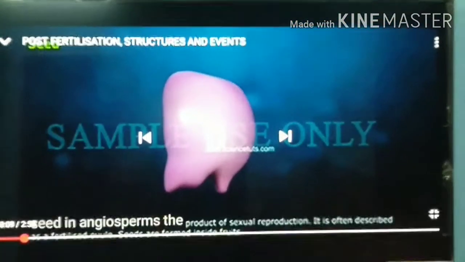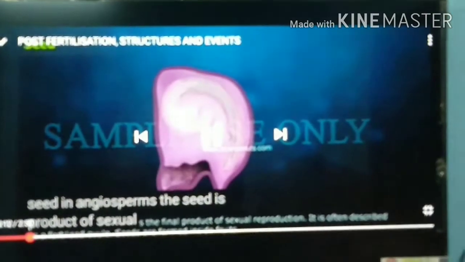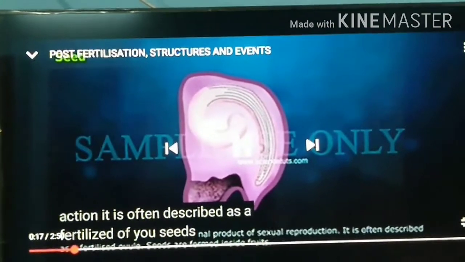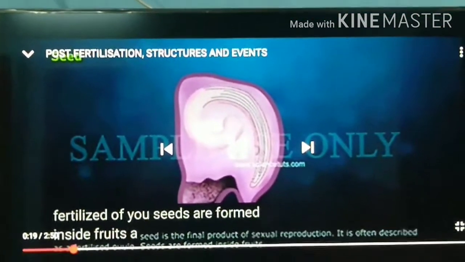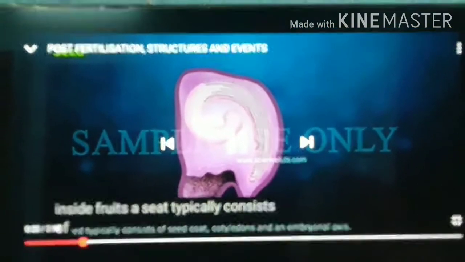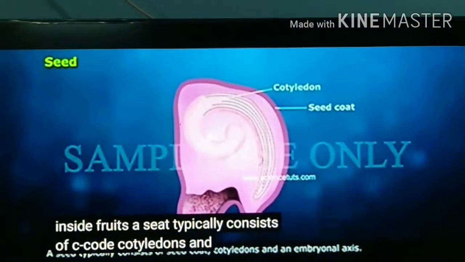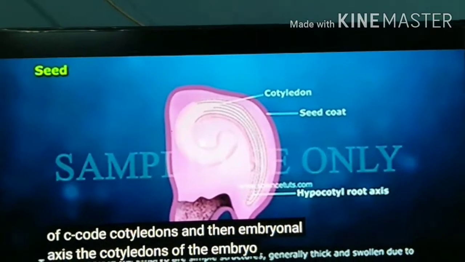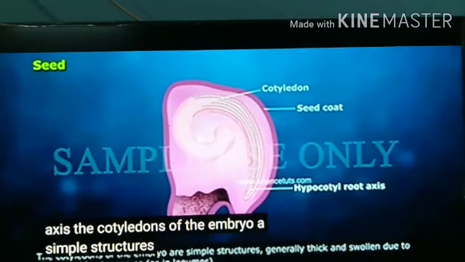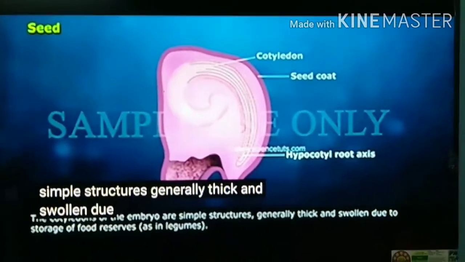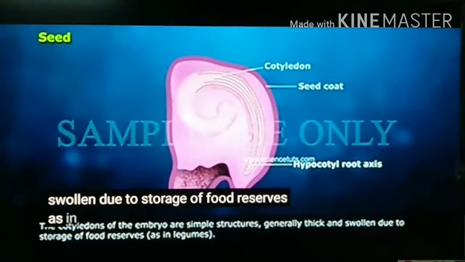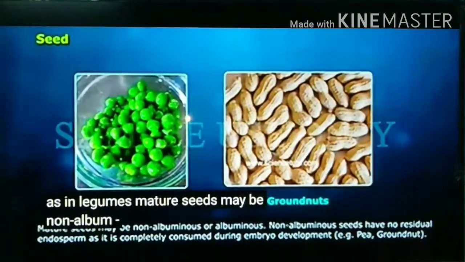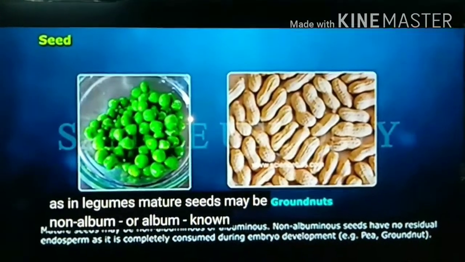In angiosperms, the seed is the final product of sexual reproduction. It is often described as a fertilized ovule. Seeds are formed inside fruits. A seed typically consists of seed coat, cotyledons, and an embryonal axis. The cotyledons of the embryo are simple structures, generally thick and swollen due to storage of food reserves, as in legumes. Mature seeds may be non-albuminous or albuminous.